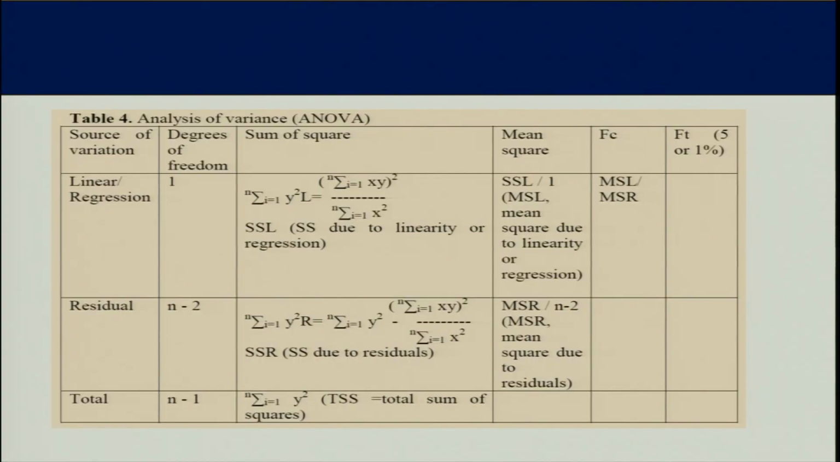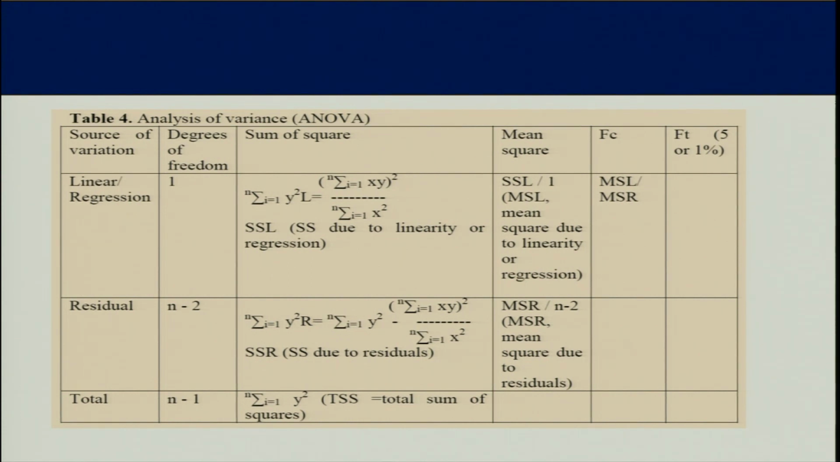You can see the first column is source of variation. For testing linearity, there are two sources, one is regression and the other is residual or error, and then we make the total of these two. Degree of freedom is 1 for regression. If we take linear regression, degree of freedom is 1. If quadratic regression, degree of freedom for regression is 2. If cubic, it is 3. So this is fixed depending upon the polynomial. And then total is always n minus 1.